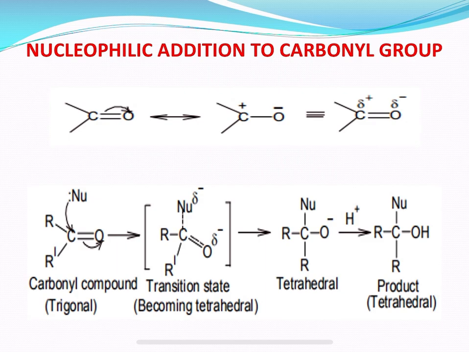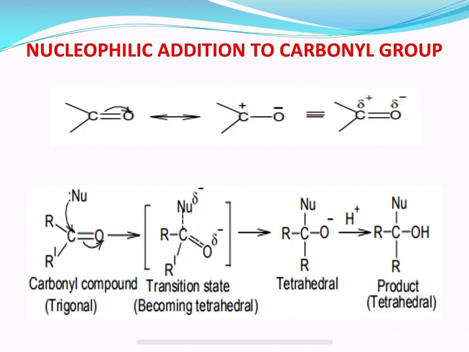So, the nucleophile could attack the compound containing this carbonyl group from either side, both from above and below, in a direction perpendicular to the plane of the carbonyl group. That is why we say carbonyl groups are highly reactive. The positively charged carbon is readily attacked by nucleophiles, which are electron rich. So, the carbon can readily react with the nucleophiles.